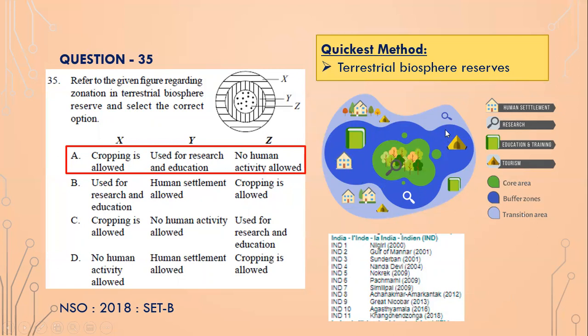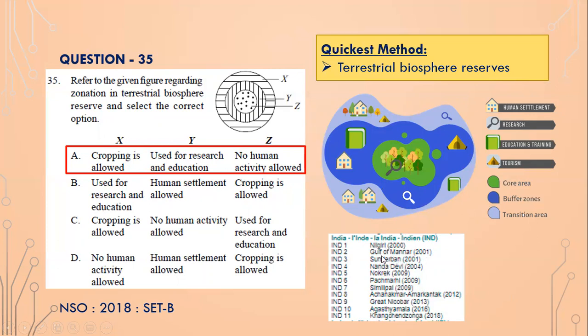That's it. And on the outer boundary of the buffer area, then you can have the human settlement. So normally tribals or other villages, they can live on this outer boundary, isn't it? You can have houses, you can do your farming and cropping. That is allowed. So again, some of the terrestrial biosphere reserves in India: Nilgiri Forest or Gulf of Mannar, Sundarbans